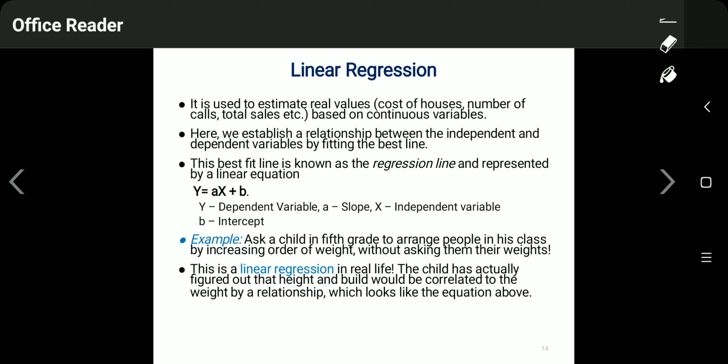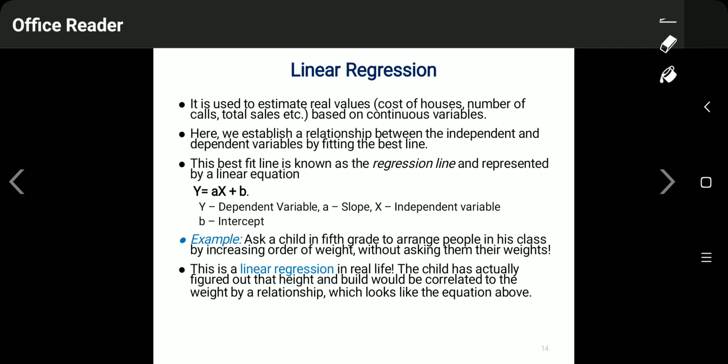Here we establish a relationship between the independent and dependent variable by fitting the best line. It is not necessary that we find an exactly fitting line; it can be a somewhat best fit line. The best fit line is known as the regression line and is represented by the linear equation y = ax + b.